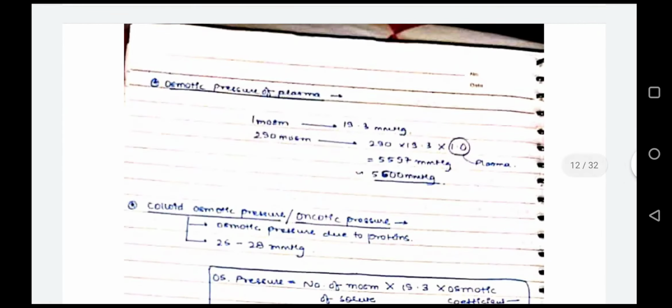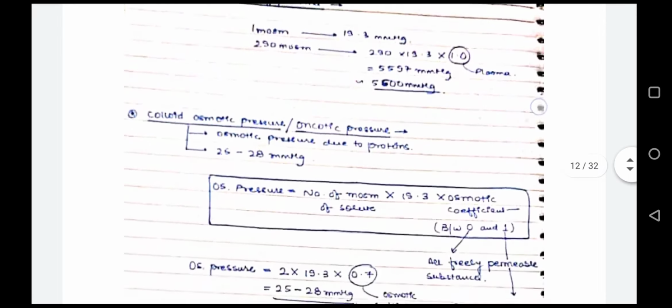So 1 milliosmol generates an osmotic pressure of 19.3 millimeters of Hg. So 290 milliosmols will generate 5500 millimeters of mercury pressure.